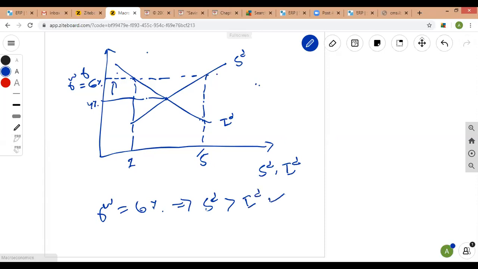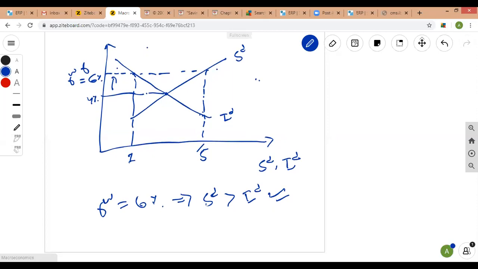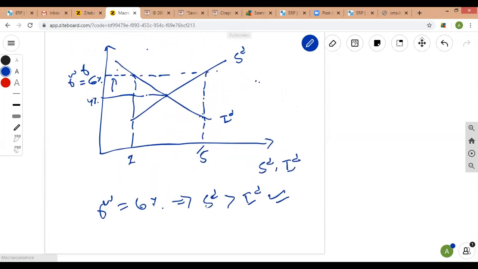Now, can we call this an equilibrium or not? This is something useful. Now, earlier in the beginning of the chapter we said that it is not necessary that desired savings must always be equal to the desired investment.